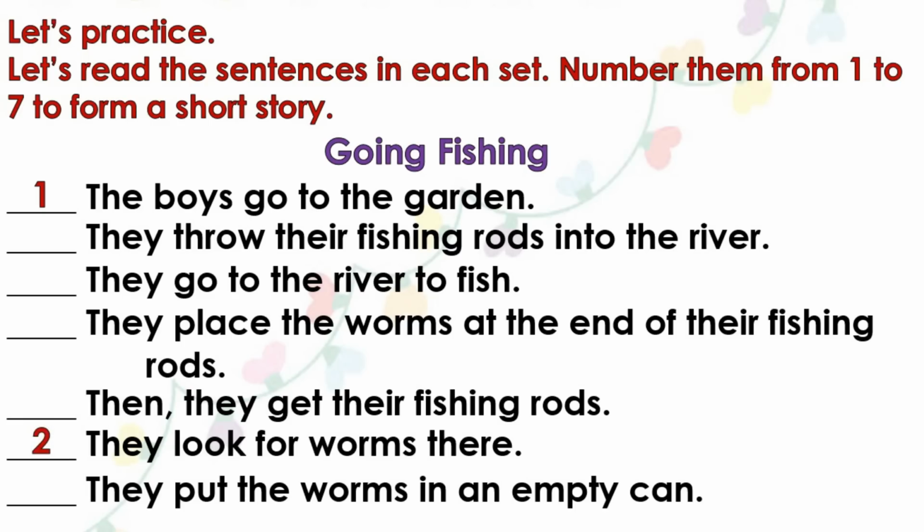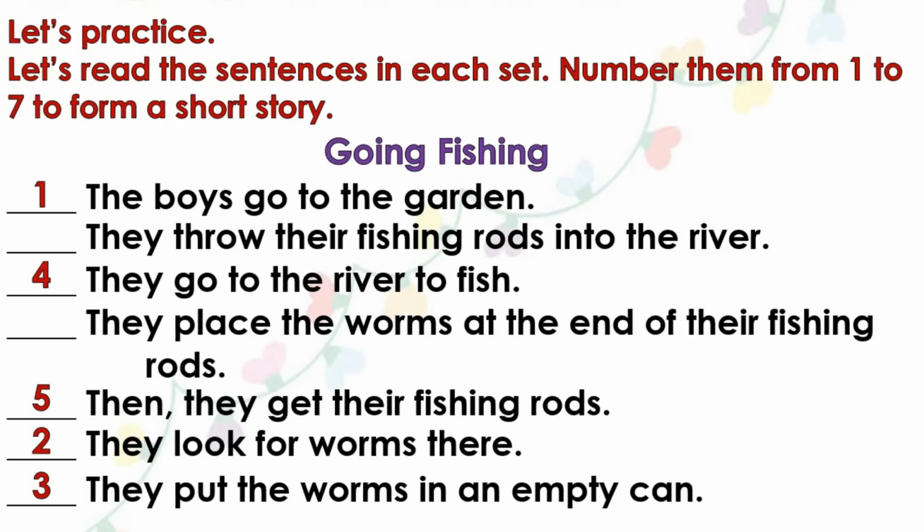After they look for worms there, the third thing that happened is, they put the worms in an empty can. Then after they put the worms in an empty can, the fourth thing that happened is, they go to the river to fish. Then after they go to the river to fish, the fifth thing that happened is, then they get their fishing rods.